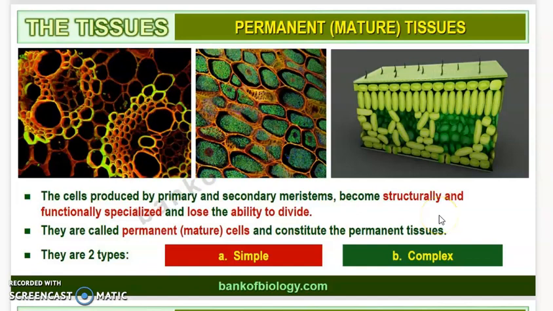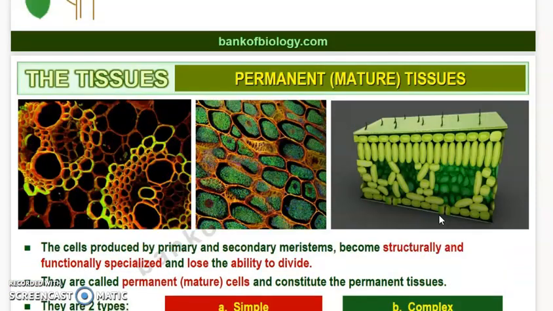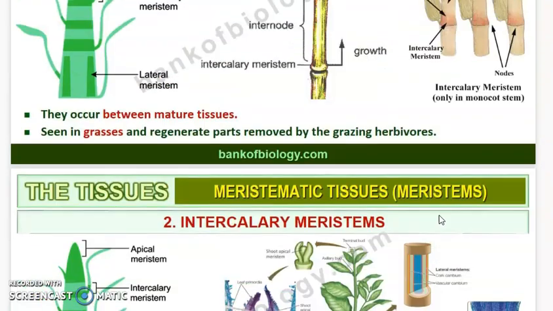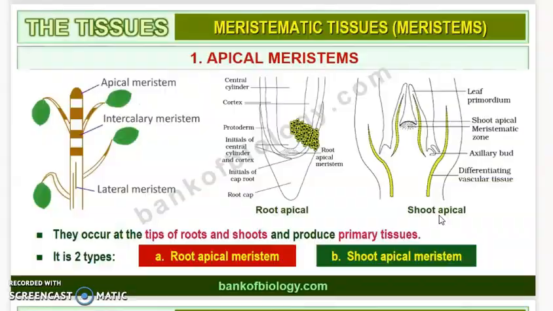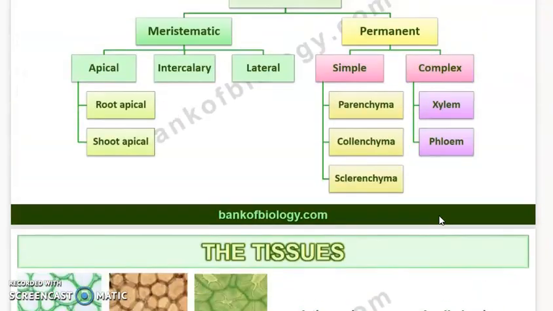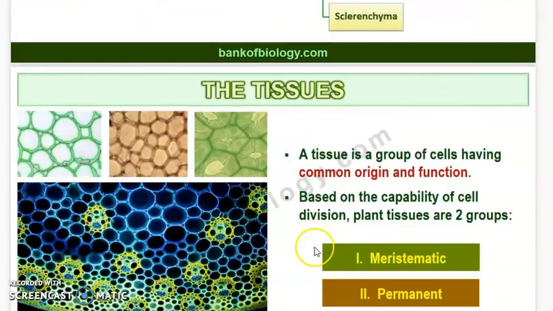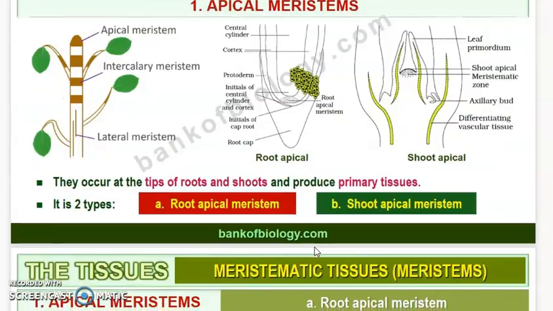Now let us move on to the next part, children, which is the permanent tissue. So with this, the meristematic tissue is over. We saw the flow chart, right? So we saw that tissues are divided into meristematic and permanent. In meristematic, we studied about apical, intercalary and lateral meristem. And in apical meristem, we saw root apical meristem and the shoot apical meristem. Now we are going to start with the next part, which is the permanent tissue.